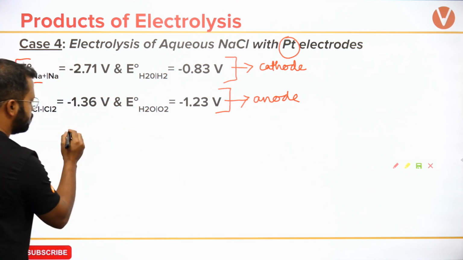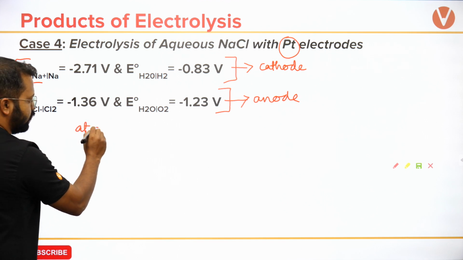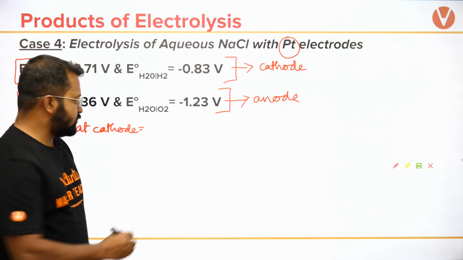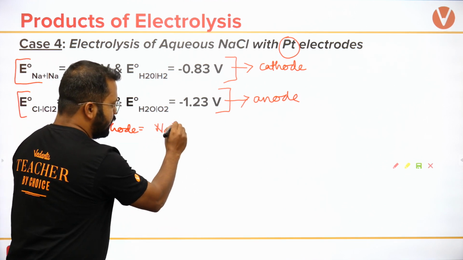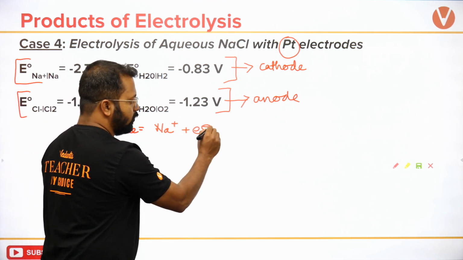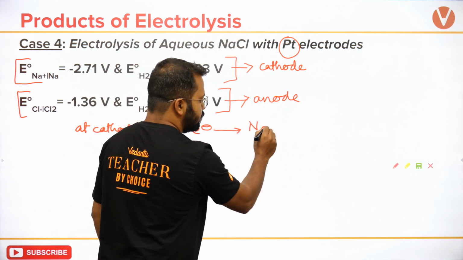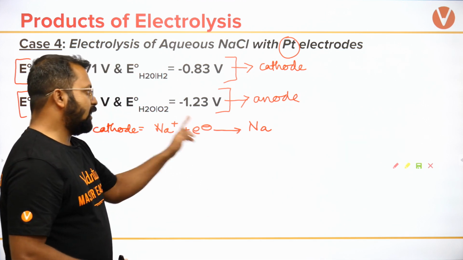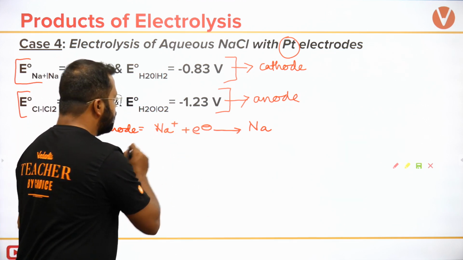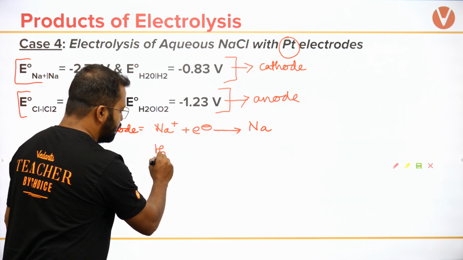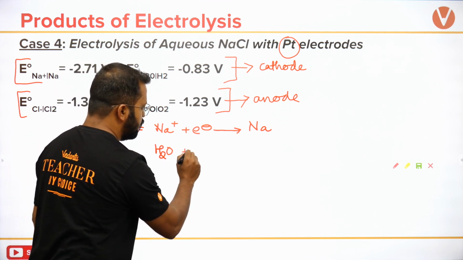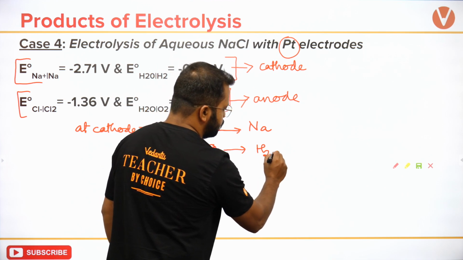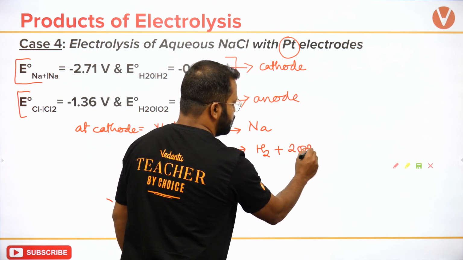I will write it as Na. So at cathode I will write it as Na plus will take up an electron, will change to Na. Clear? Na plus will take up an electron, will change to Na, and H2O will take up 2 electrons, will change to H2 and give out 2 OH minus.